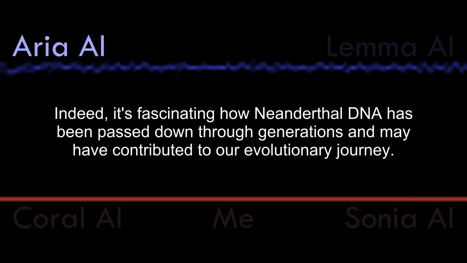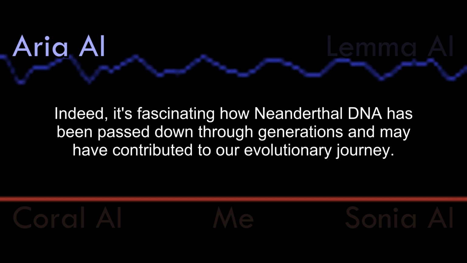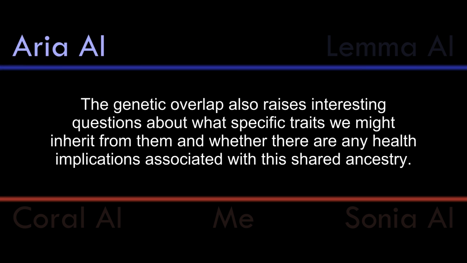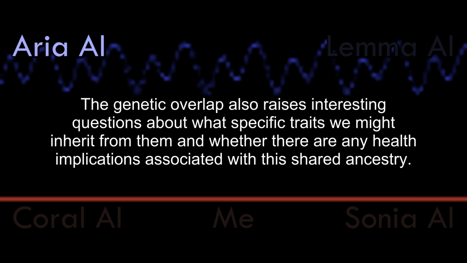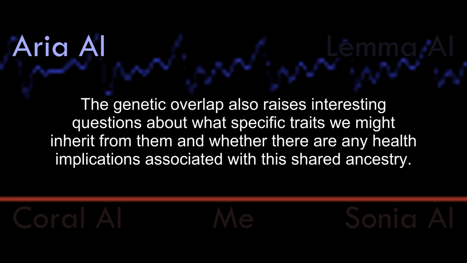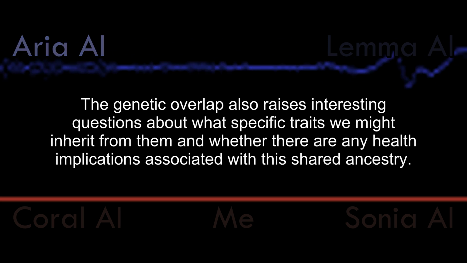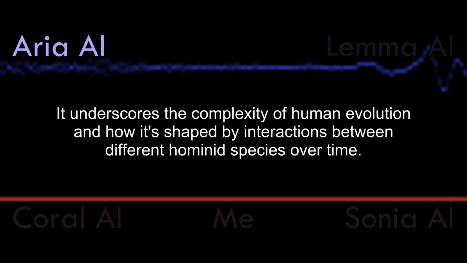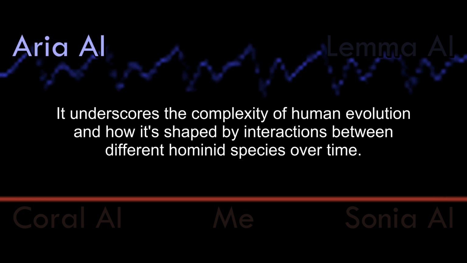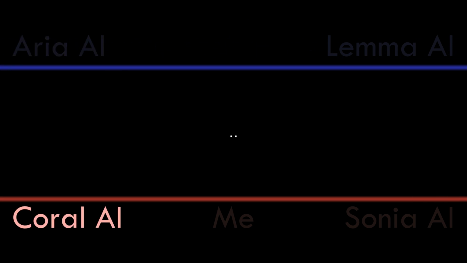Indeed, it's fascinating how Neanderthal DNA has been passed down through generations and may have contributed to our evolutionary journey. The genetic overlap also raises interesting questions about what specific traits we might inherit from them and whether there are any health implications associated with this shared ancestry. It underscores the complexity of human evolution and how it's shaped by interactions between different hominid species over time.